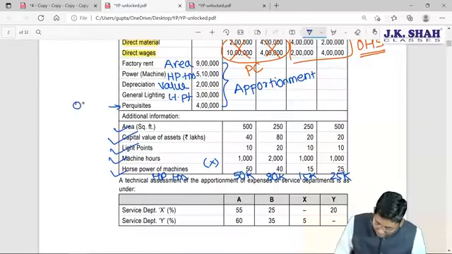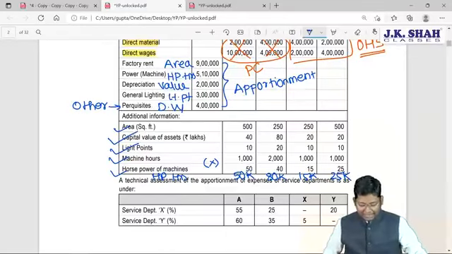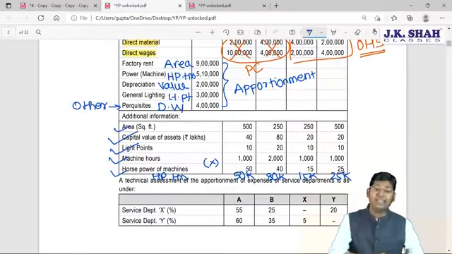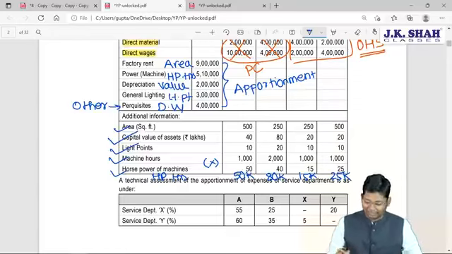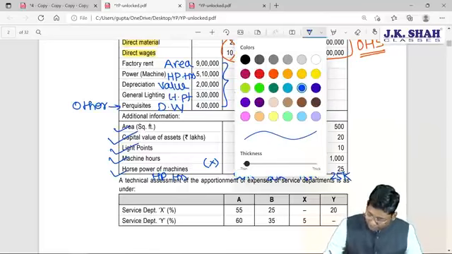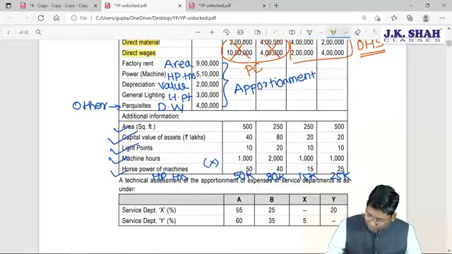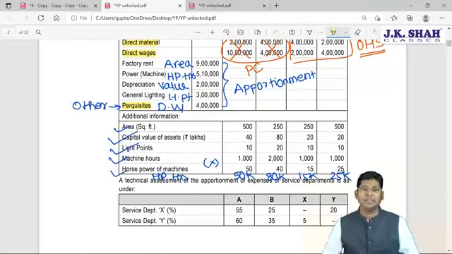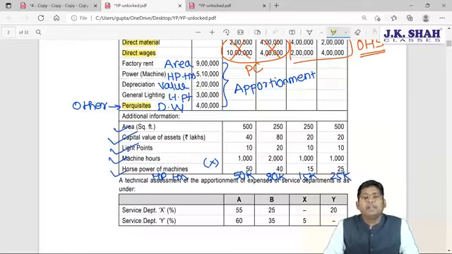When any other overhead is given in the question, it is to be divided on the basis of direct wages. When nothing is mentioned, this is a very important point, it should be divided on the basis of direct wages, and direct wages cost is given. This is a very important point of this question. First time it is given. Sir, why are we considering direct wages?